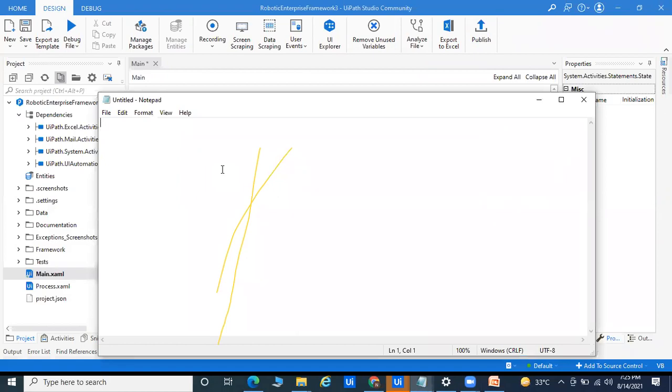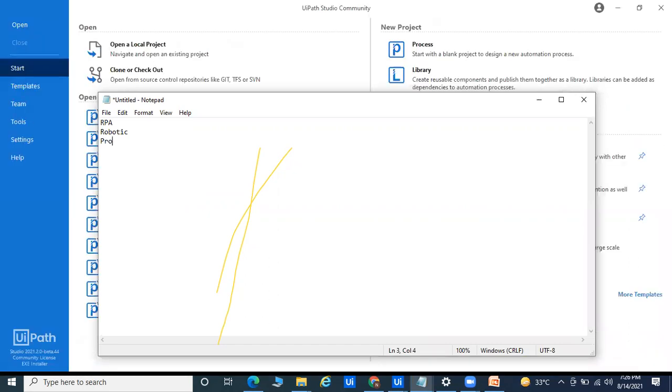So RPA stands for robotic process automation. You know what robotic is, what process is, and what automation is. Automation means how we are going to automate the process without human beings. So the word robotics stands for robotic process and automation.